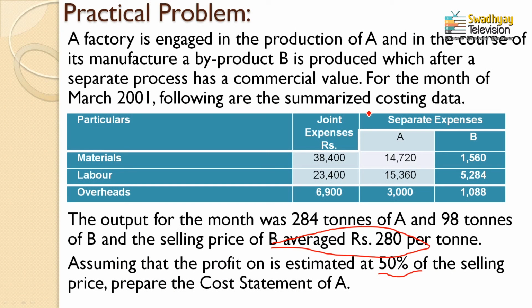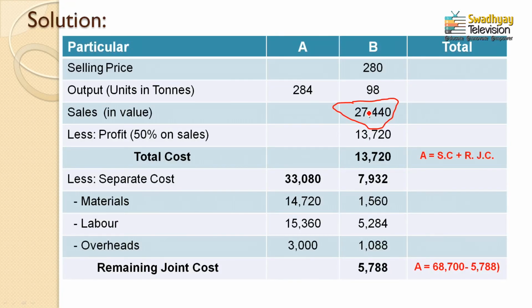Percentage of profitability is estimated at 50% of selling price. So now 50% of selling price: the sales value is not given, it is actually determined, 27,440, the sales value of product B. Now 50% profit was charged on sales, so it is very simple, it's one half of the sales value, which comes to 13,720 rupees. So the profit amount would be deducted from the sales. The remaining amount is 13,720. It is your total cost.